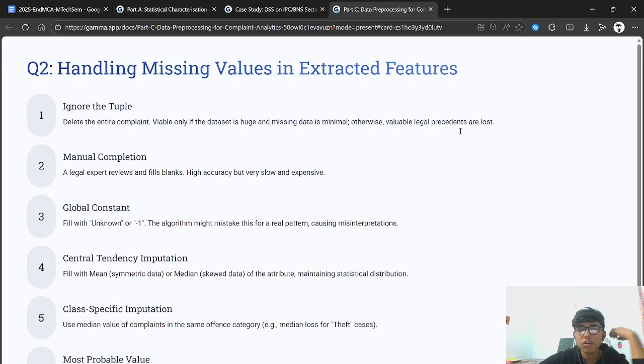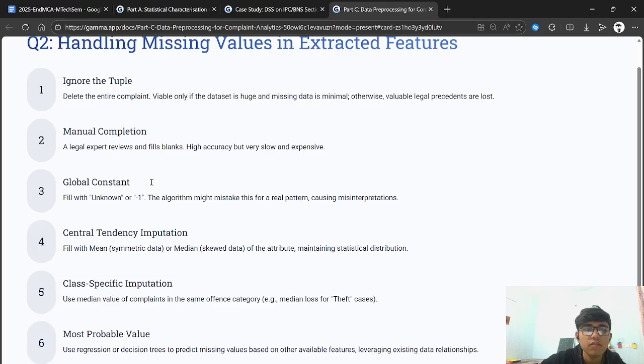In order to handle missing data, we can ignore the tuples or delete the entire complaints. This is the only viable option for data sets that are huge and where missing data is minimal. Otherwise, valuable legal proceedings are lost. The other method is manual completion. The legal expert reviews and fills the blanks. Highly accurate but very slow and expensive.